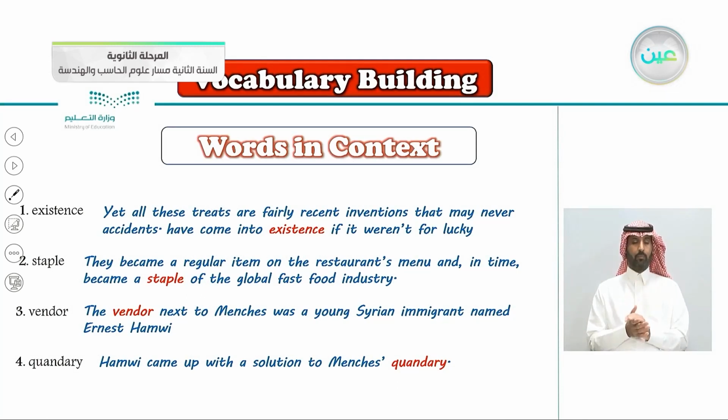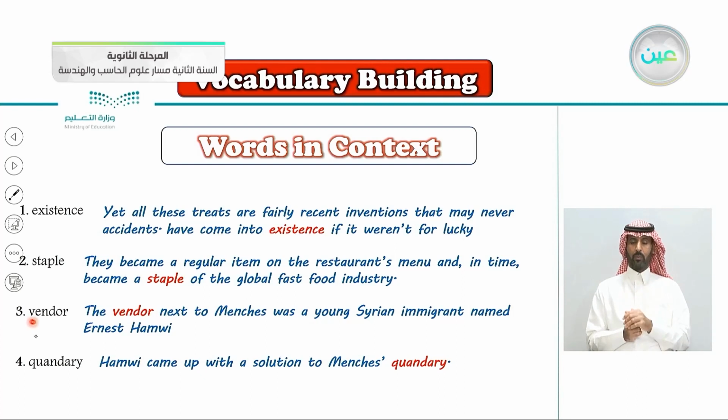The word existence: yet all these traits are fairly recent inventions that may never have come into existence if it weren't for lucky accidents, and so on. Staple: they became a regular item on the restaurant's menu, and in time became a staple of the global fast food industry.